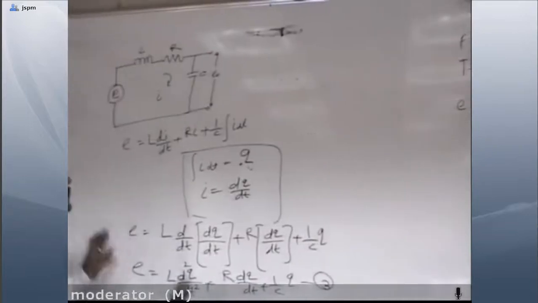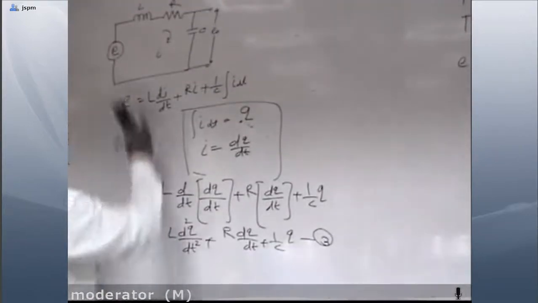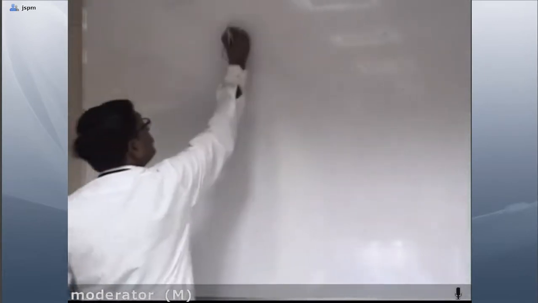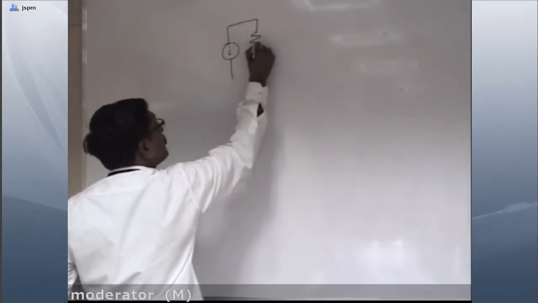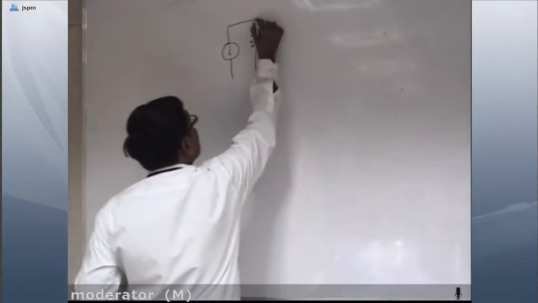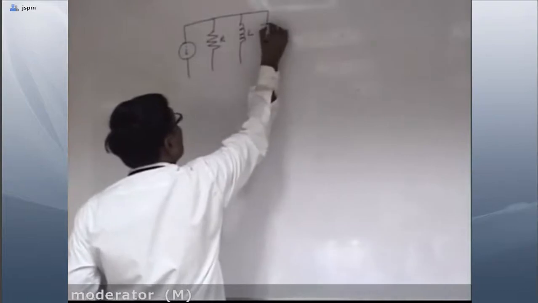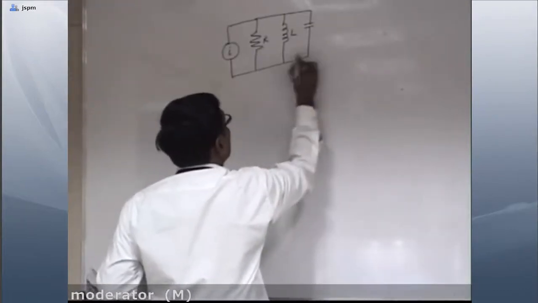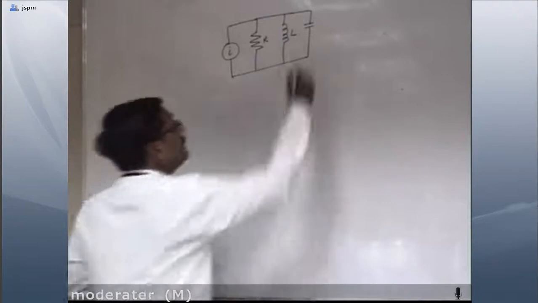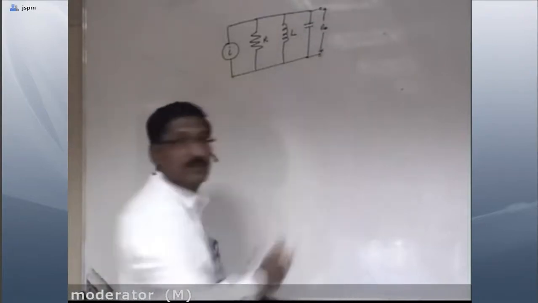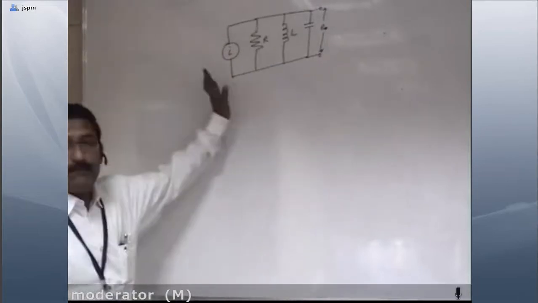Now we will go with the current analogy. For that, this is the current source I, this is the resistance, this is the inductor, and this is the capacitor. This current is flowing over here, and now apply KCL.